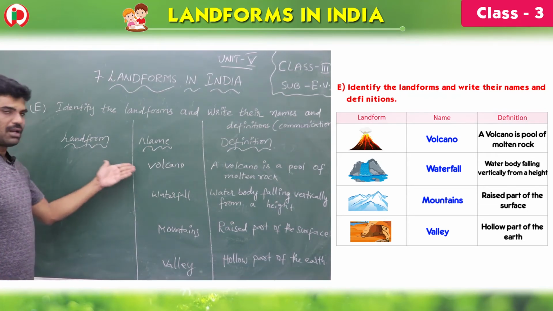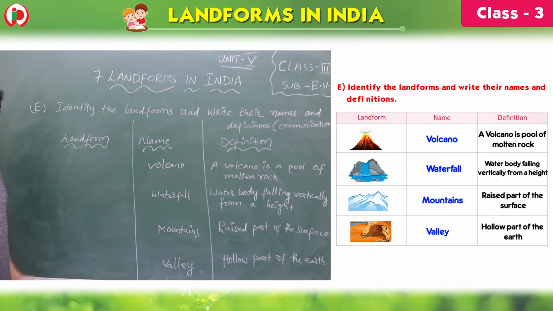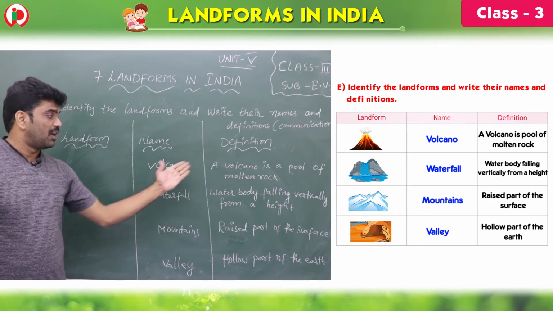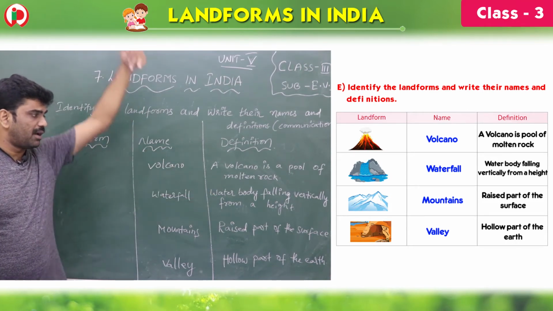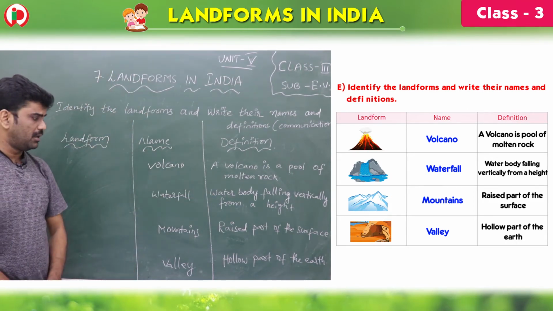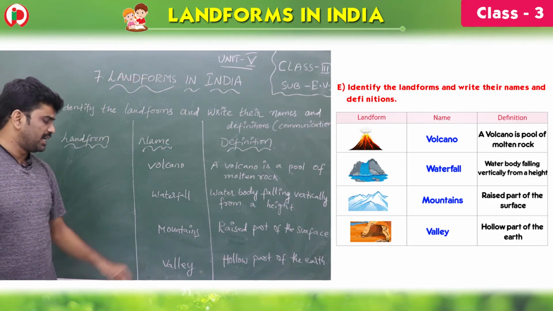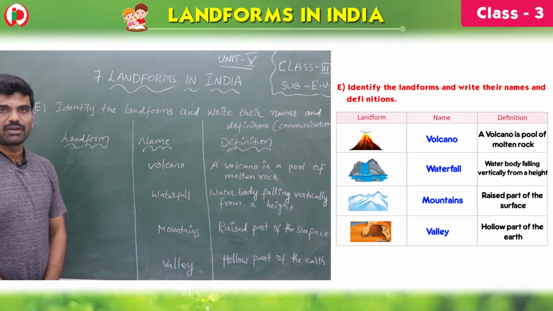First one is volcano. Second one is waterfall. Third one is mountain. Fourth one is valley. Here the definitions are here. A volcano is a pool of molten rock. A waterfall is a water body falling vertically from a height. A raised part of a surface is called a mountain. The hollow part of the earth is called a valley. Okay.